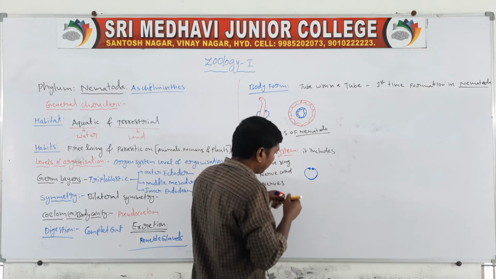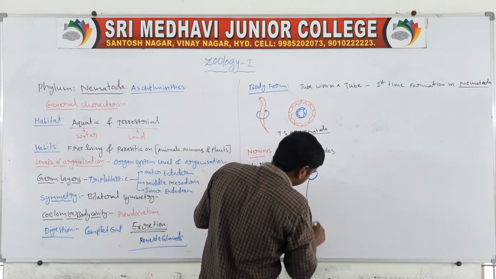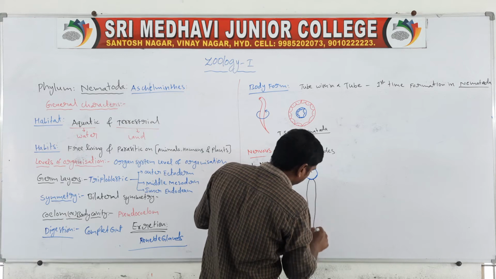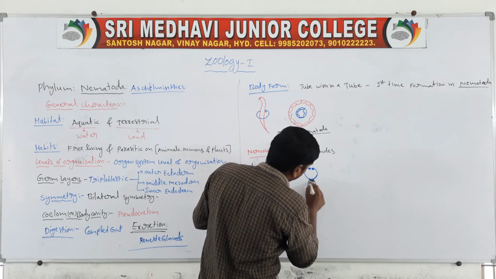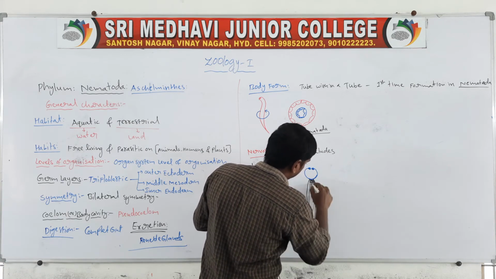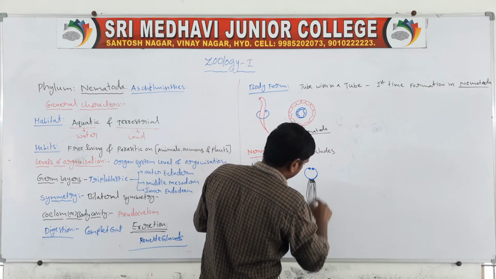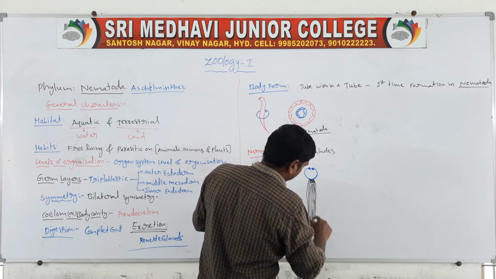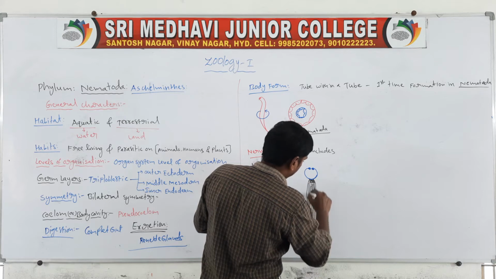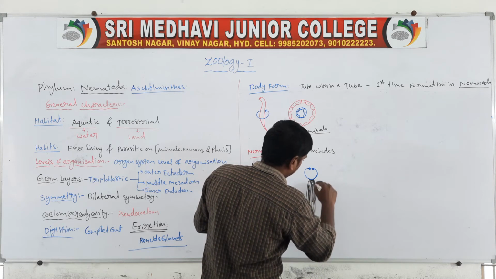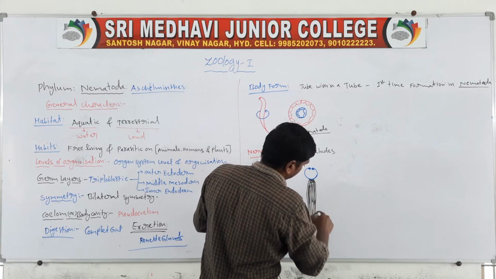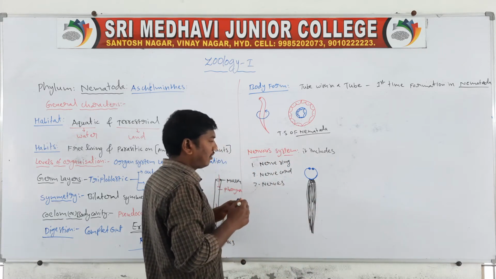Nerve ring. So these are the nerve cord.